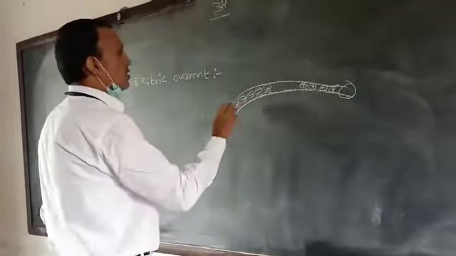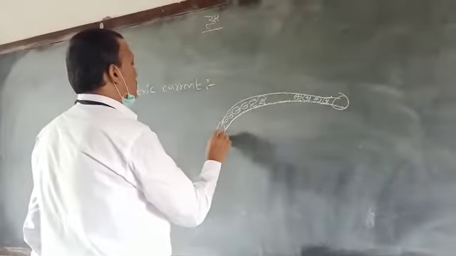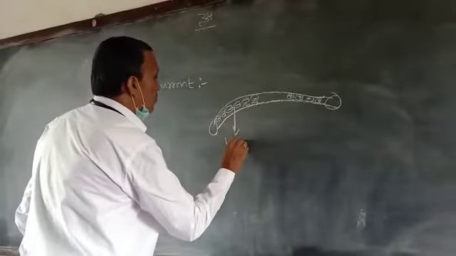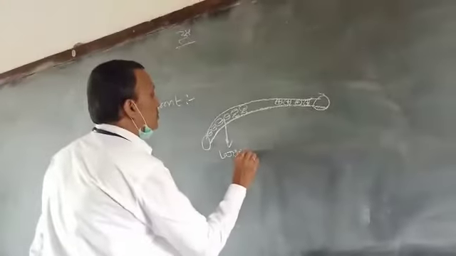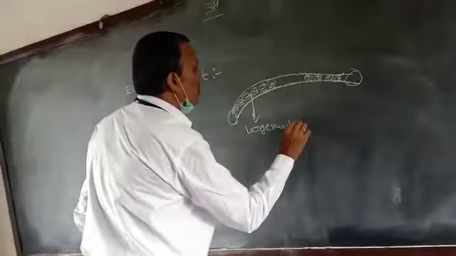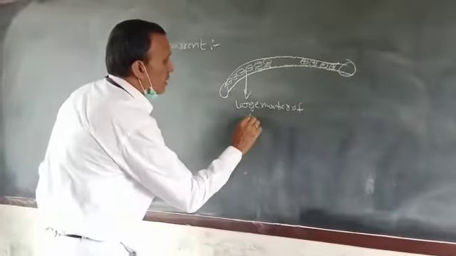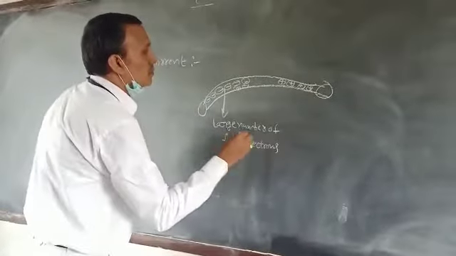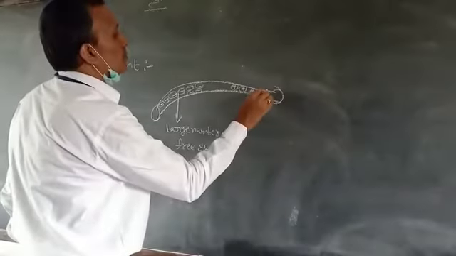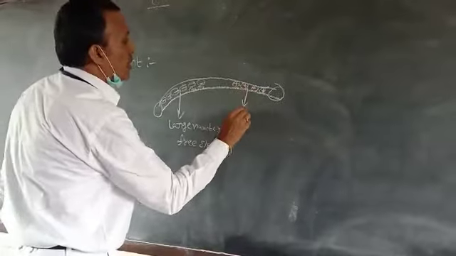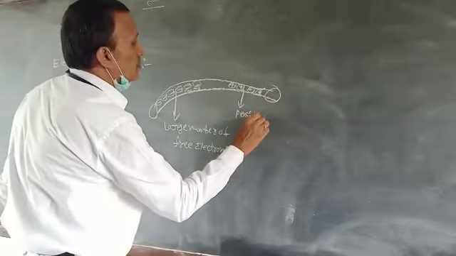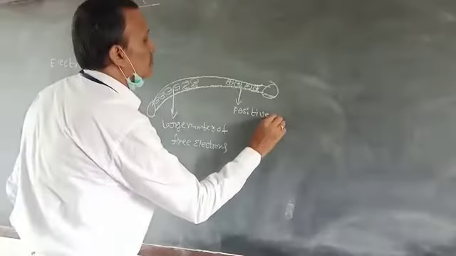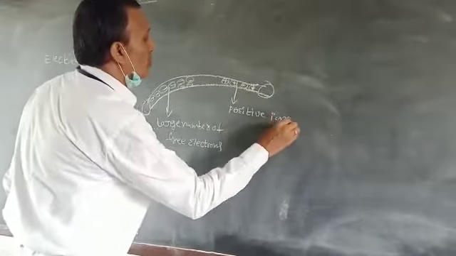This is a conductor. Large number of free electrons. These are the positive ions. Positive ions.